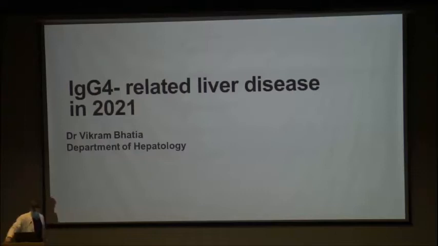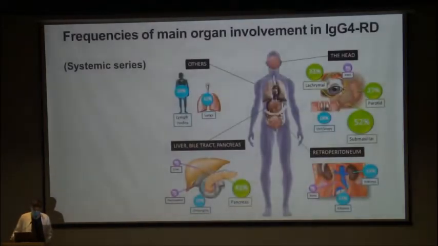Good morning, everyone. So I've been given the topic of IgG4 related liver disease in 2021, and there is limited literature on this. The world has not moved much in the last 1 decade, so I'll tell you after compiling all the data where we are. So as we all know, IgG4 related disease is a systemic disease.